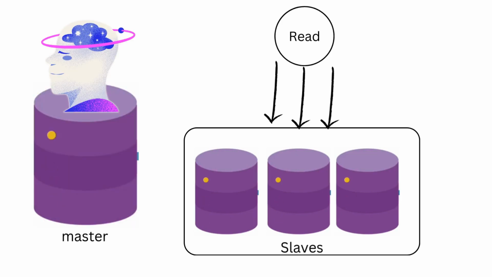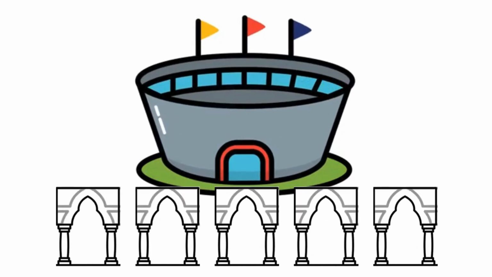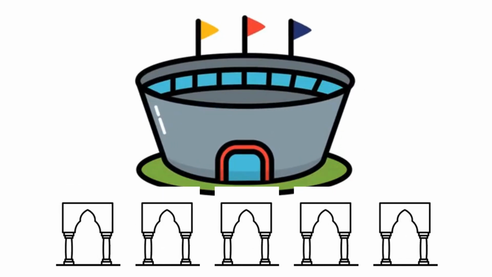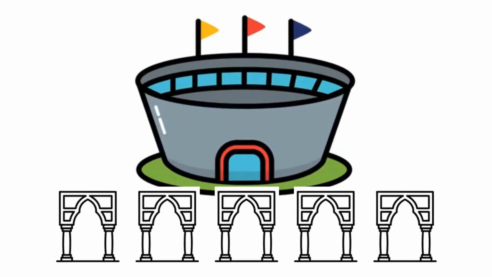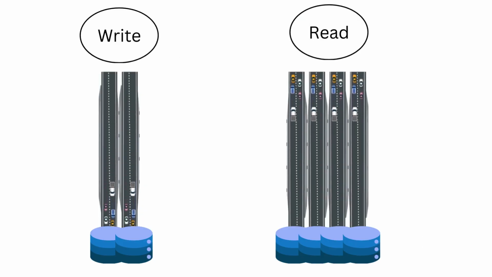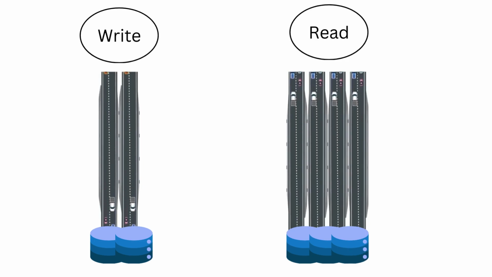It's like having multiple entrances to a popular concert venue. Prevents everyone from crowding the main gate. Exactly. Second, it boosts performance. By separating read and write workloads, you're essentially creating dedicated lanes for different types of traffic, which keeps everything running smoothly. And third, it provides that all-important redundancy. If one of the slave databases goes down, the others can step in seamlessly, ensuring that your app remains online and accessible. It's like having backup generators in case the power goes out. You got it. Replication is all about building resilience and scalability into our database infrastructure.